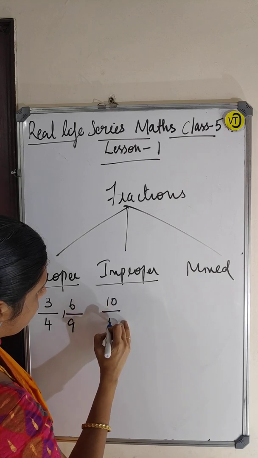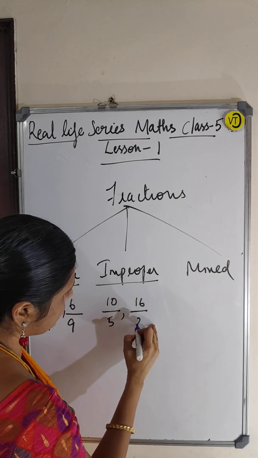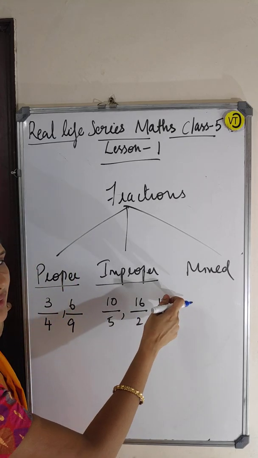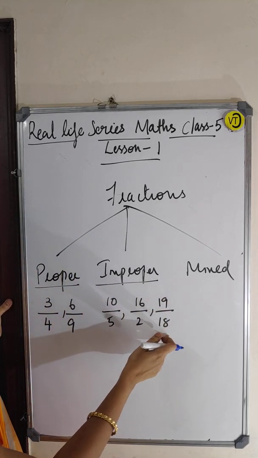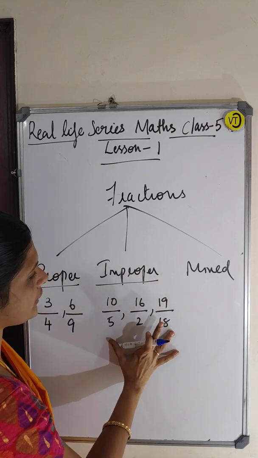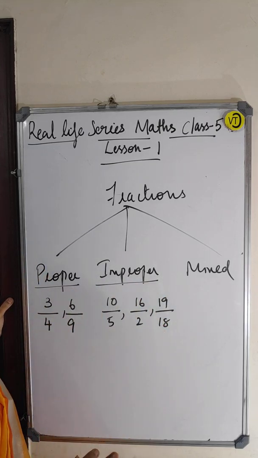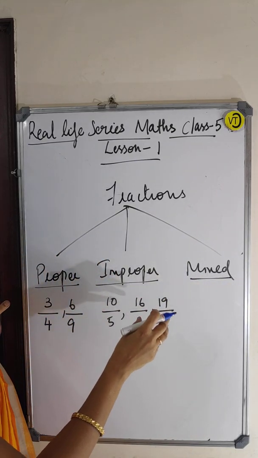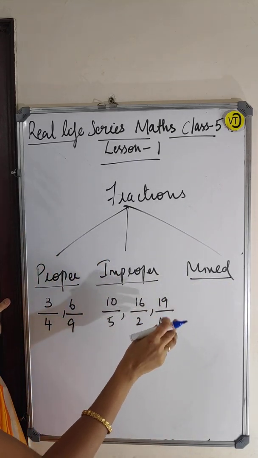Here, 10 by 5, 16 by 2, 19 by 18. In this case, the numerator is greater than the denominator. So these fractions we can call improper fractions. What is a mixed fraction? A whole number and a fraction together, that we call a mixed fraction.